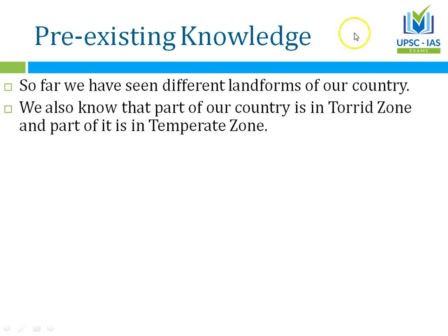Now we know that the relation of tropics and subtropics is directly with the amount of heat and sunlight it gets, isn't it? Earlier on I have told you that based on the location of a place, there are many things that you can easily say, or you can come to a conclusion, because you know some basic things about geography.